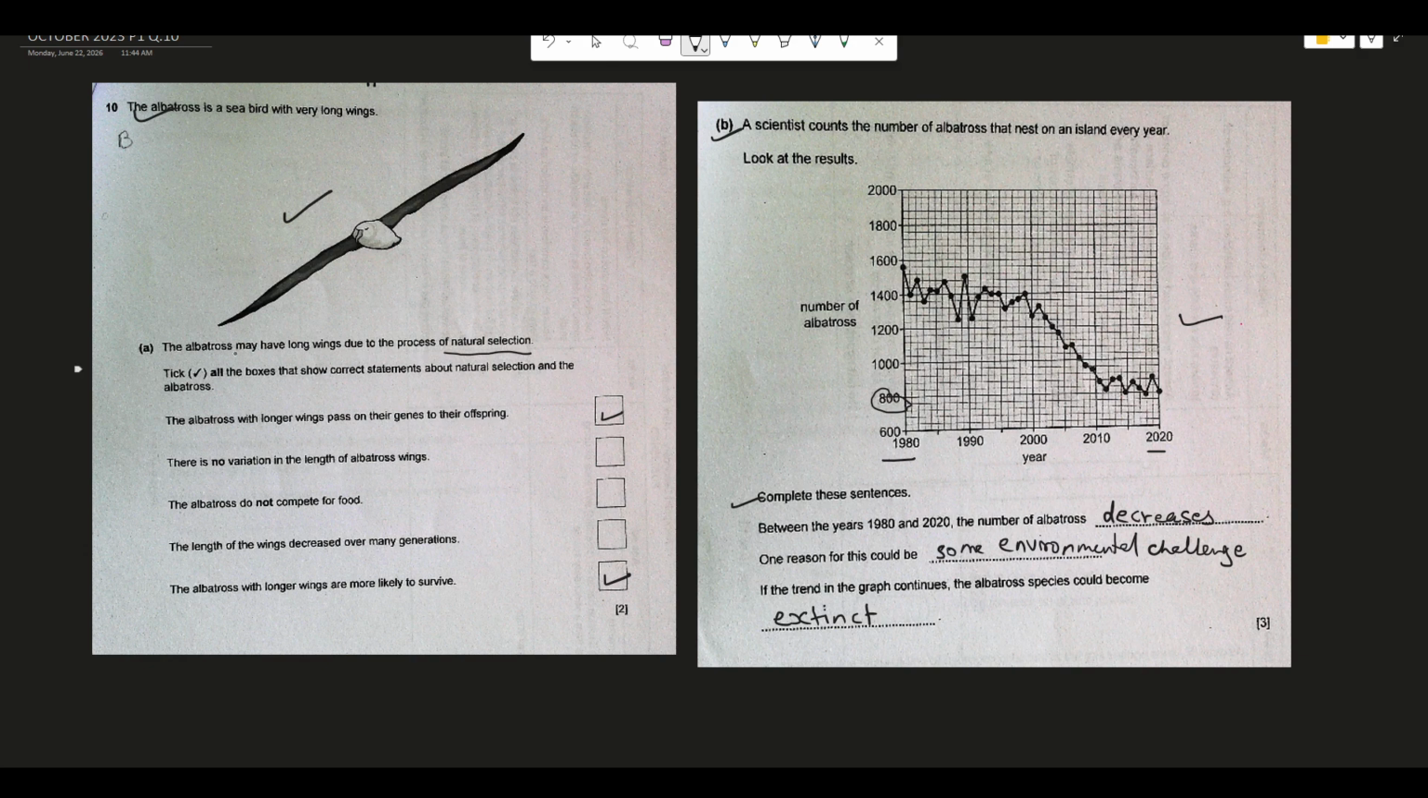With this, the couple of questions that we did today from the October 2023 paper, all the biology questions, we have already dealt with. Now in the next video, I'll be coming up with the physics questions, both paper 1 and paper 2, and we'll proceed in this way.